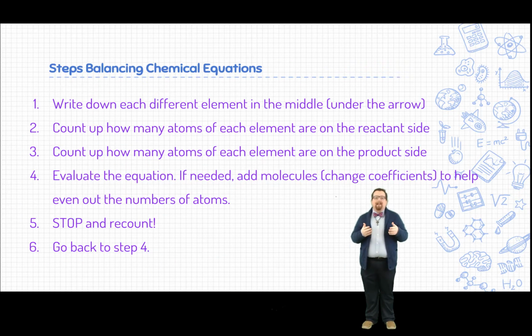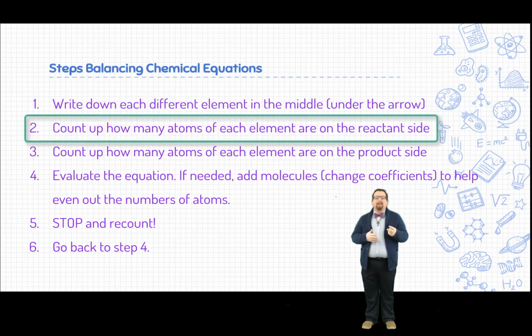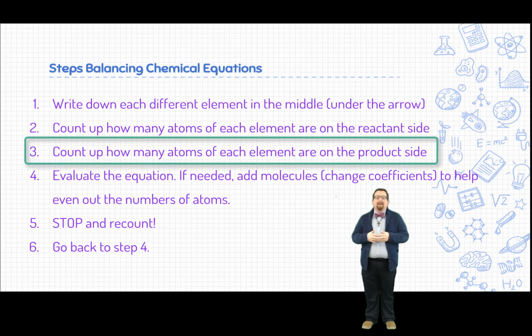So here are 6 simple steps that you can use to balance an equation, and then we'll go through some examples. Step 1, write down the symbols of each element that you have right underneath the arrow. Step 2, count up how many atoms of each of those elements you have on the reactant side. Step 3, count up how many atoms of each element you have on the product side. I personally like to write them to the left and the right of the symbols that you just wrote down. You could also just do 2 columns of symbols, one for the reactants, one for the products.